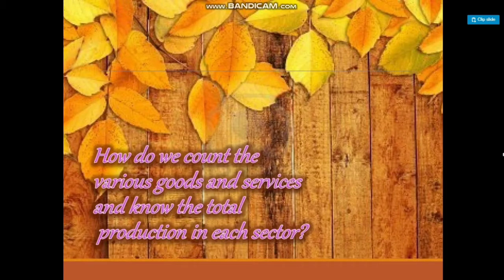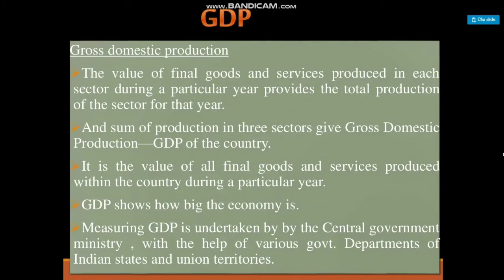How do we count the various goods and services and know the total production in each sector? GDP. One very important subtopic that we are going to study in this chapter is GDP. That is the gross domestic product, which is the value of the final goods and services which is produced in each sector during a particular year, provides the total production of the sector for that year. And sum of production in three sectors gives us the gross domestic product of the country.